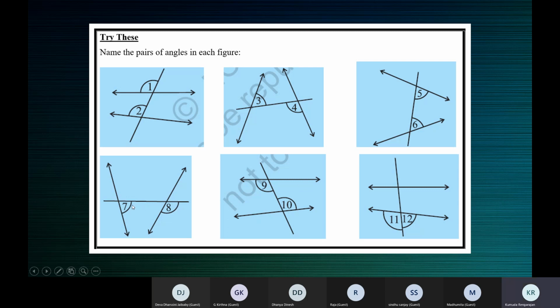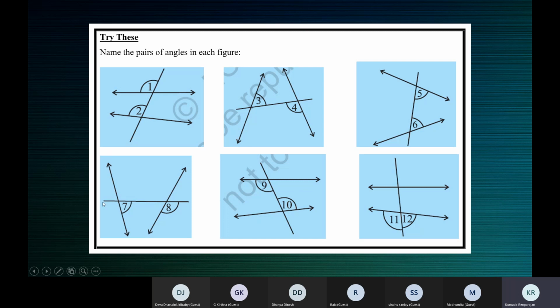What about 7 and 8? Corresponding angles, ma'am. Why? Because they lie on the same side of the transversal, ma'am, and they have the relation above and below. Oh, it's not above and below. Both of them are below. See here, these are the two lines.